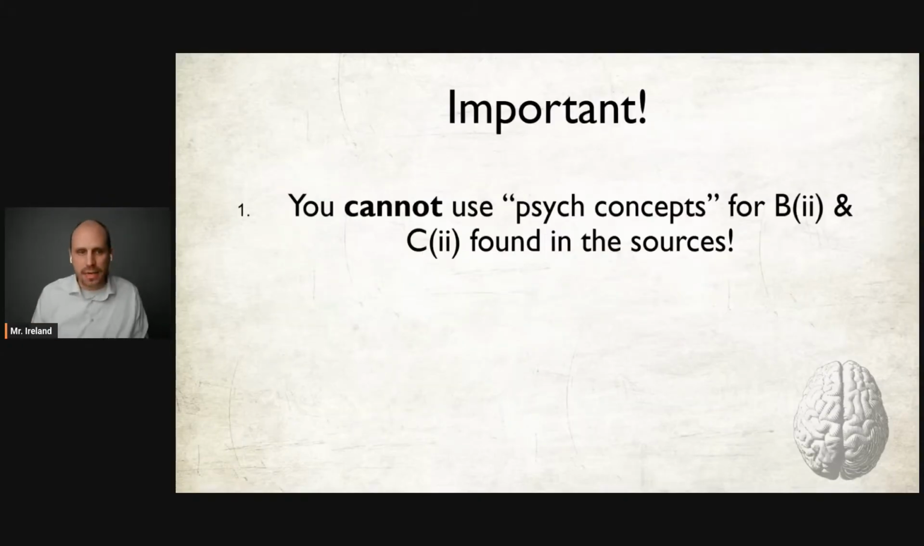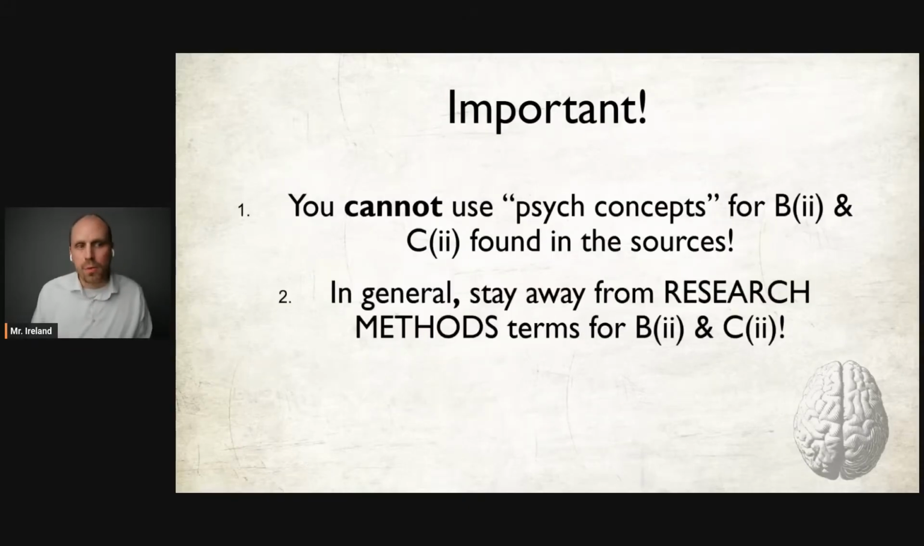Please do not use any psych concept or psych terms mentioned in B2 and C2. The College Board will not allow that to score. And then moreover, in general, stay away from research methods terms for B2 and C2. They don't want you to be like, oh, there was a correlation. So you're looking at a scatter plot and you're like, oh, my key term is a correlational study. No, that's not what they're looking for. They want terms specifically from units 1 through 5, not from unit 0 research methods. So don't use research methods terms.